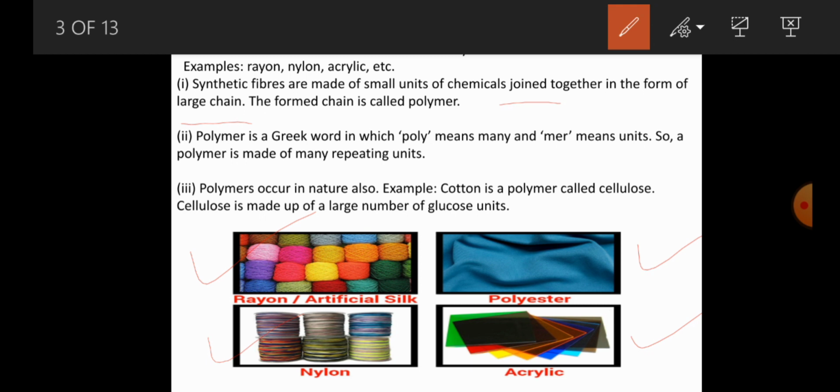Small units combine to form a large single unit, and that large single unit is what we call a polymer.